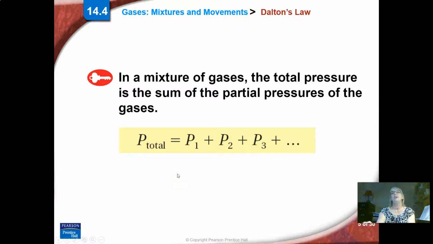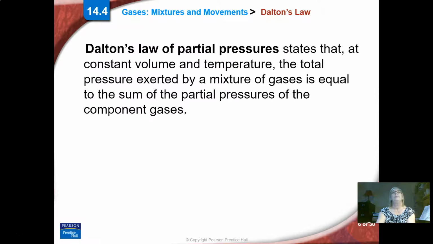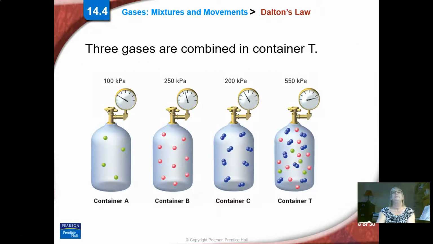Okay, so that's called partial pressures. Dalton's law of partial pressures. So it's not hard. It just says that if you have a total pressure, it's the combination of all the partial pressures, all the individual pressures of the gases. So it's very easy. So if we combine A gas, B gas, C gas together, when we add them all together, it's going to make the total pressure. Very easy. 100 plus 250 plus 200 makes 550. So this is the total pressure, and these are individual partial pressures. Add up all the partial, get the total. Very easy.